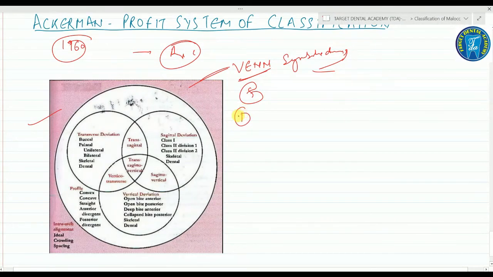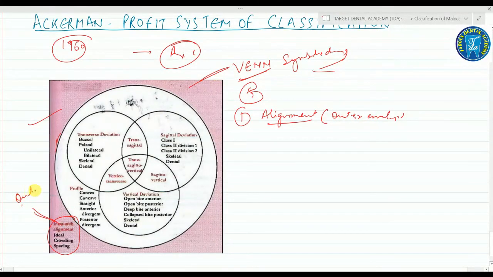Number 1 is the alignment. First step is the alignment. Very important, it is the outer envelope. This is the inter-arch alignment. This is the only and the first step which is present outside the circle.